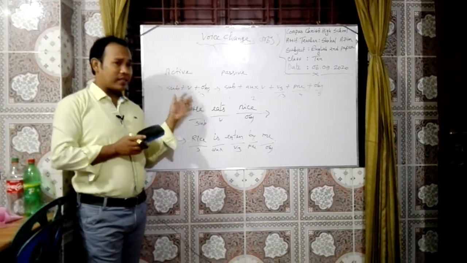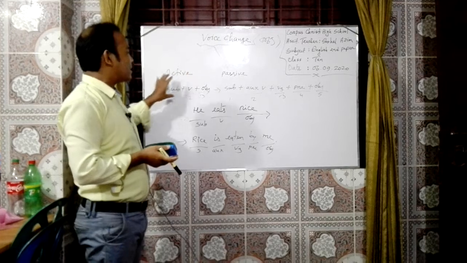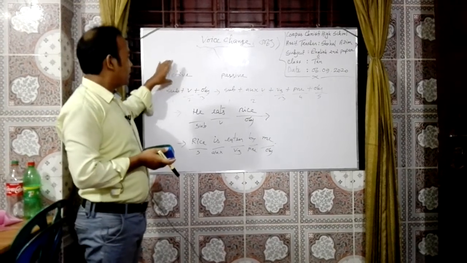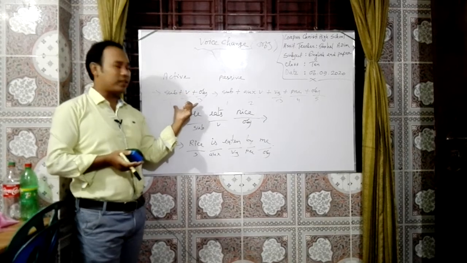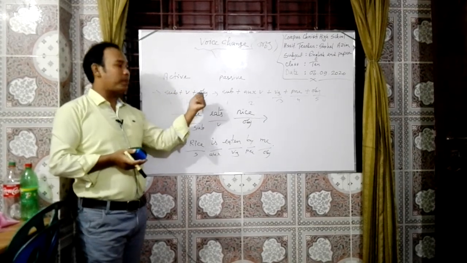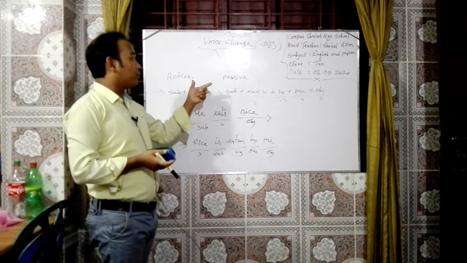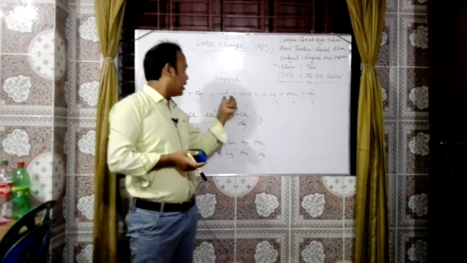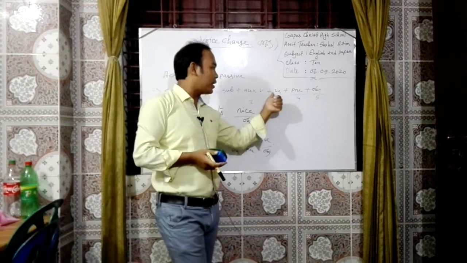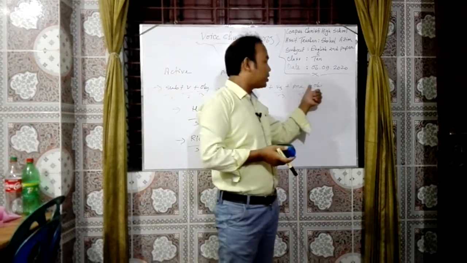There are some categories and tips to convert active to passive. We will discuss them, but this is the basic structure. If we write active voice, follow this structure: subject plus verb plus object. If we convert active to passive, follow this structure: subject plus auxiliary verb plus verb 3 plus preposition plus object.